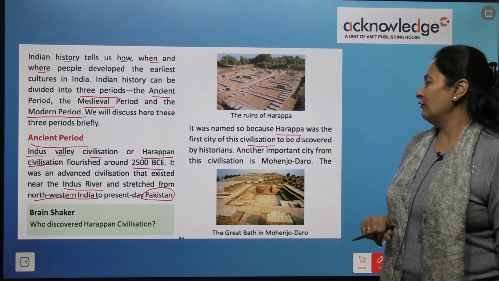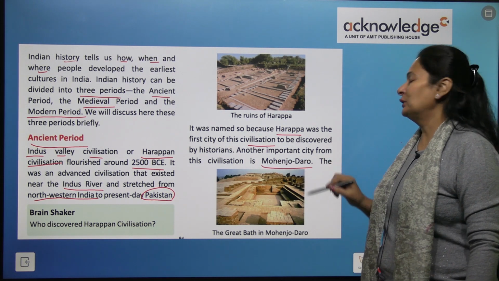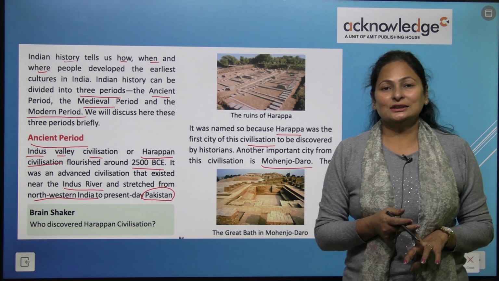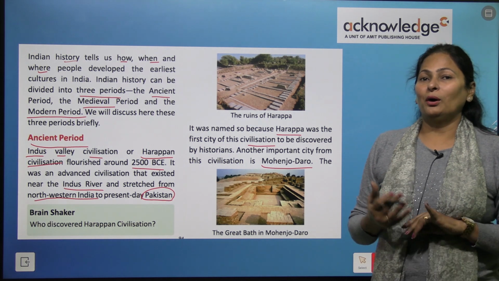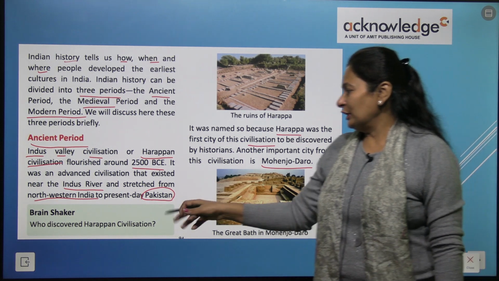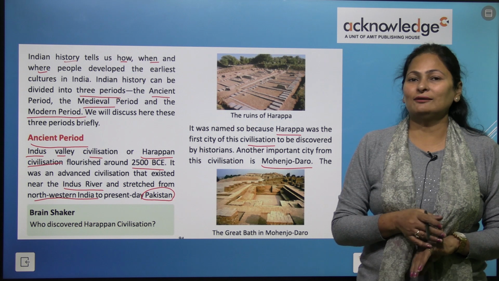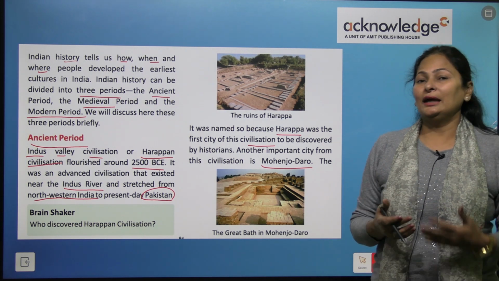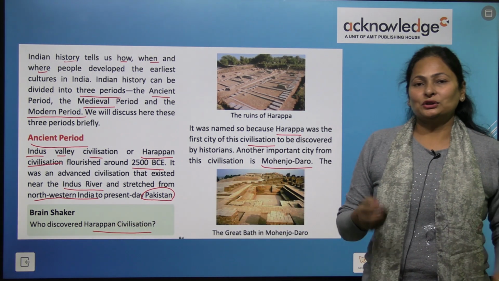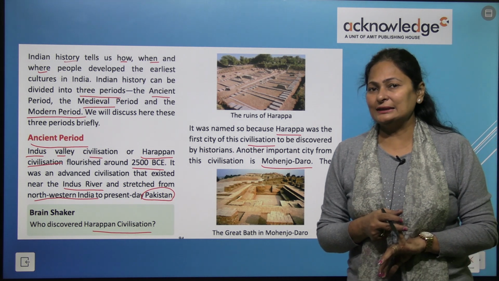Another important city from this civilization is Mohenjo-daro. This is the second city that archaeologists or historians have studied. Brain shaker: who discovered the Harappa civilization? Sir John Marshall, a famous archaeologist, discovered the Harappa civilization. So, have you understood what the Indus Valley civilization or Harappa civilization is?